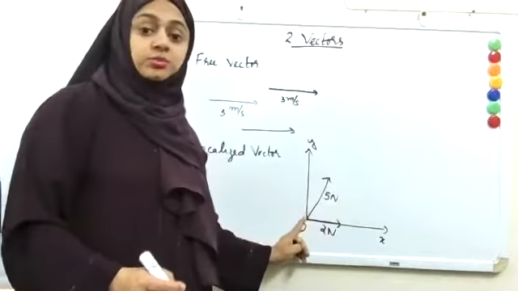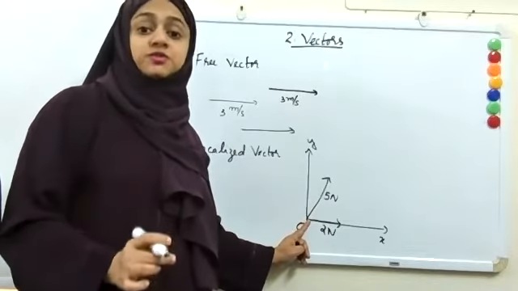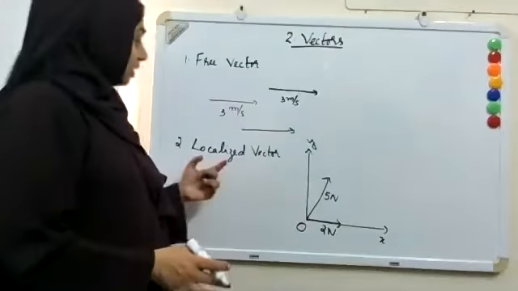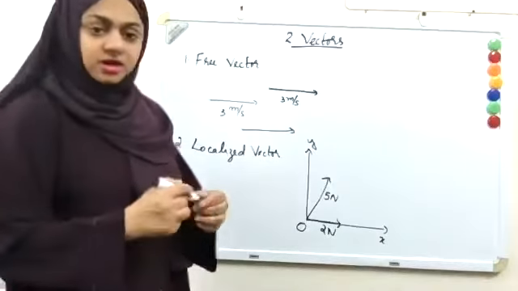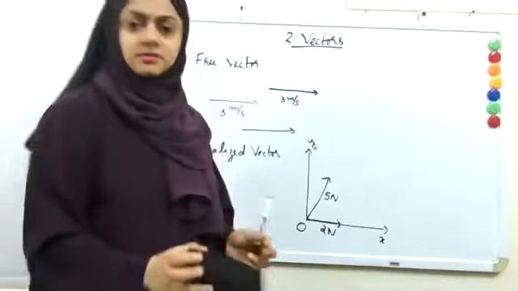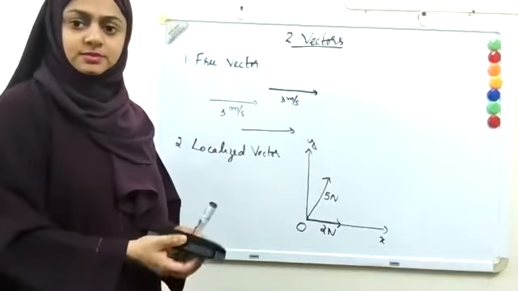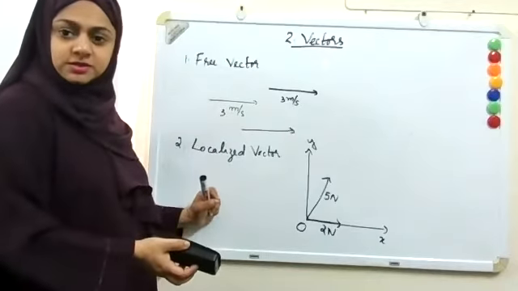It means it's localized, which means its starting point is fixed. Such vectors we call localized. Is that clear? What is a free vector? What is a localized vector? Is it clear?